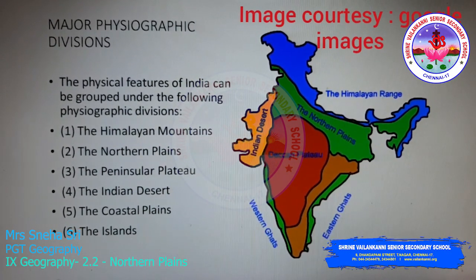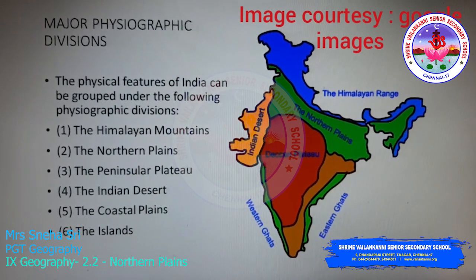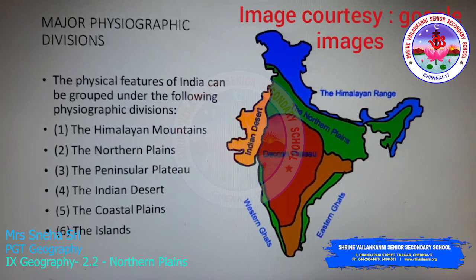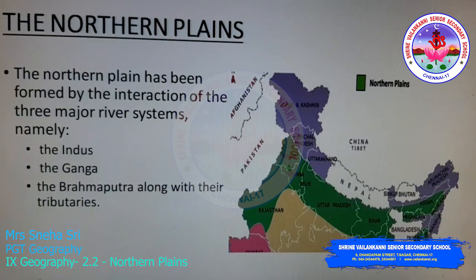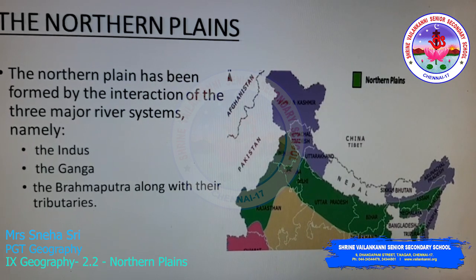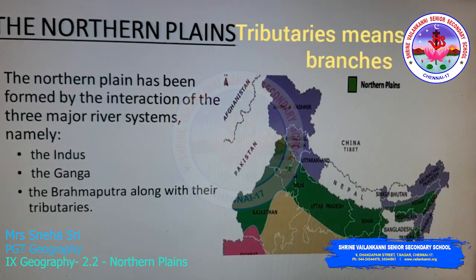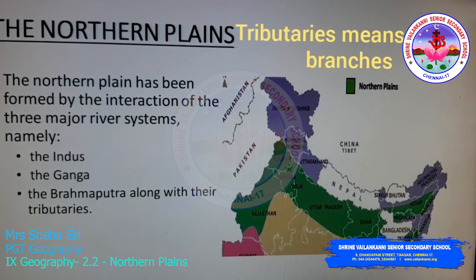We are going to continue with our lesson India Physical Features. The topic for today is the Northern Plains. The Northern Plains have been formed by the interaction of three major rivers of India. They are the river Indus, the river Ganga, and the river Brahmaputra, along with their tributaries.